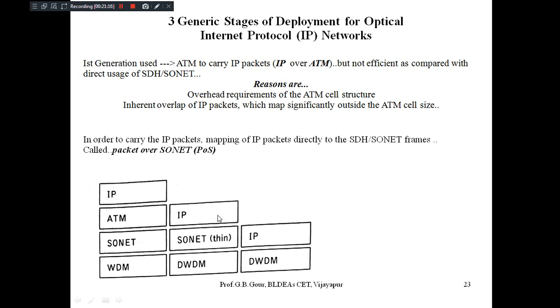Whereas in the second generation, IP with a thin SONET layer is there, along with dense wavelength division multiplexing. Here, a three-tier IP, thin layer of SONET and DWDM is there. The thin layer of SONET ensures reliable transmission with less error through forward error correction. That will reduce the number of optical elements required in the OTN, like OMS, optical amplifiers, or OCh. Reduced functionality can be used here. In the third stage, no SONET is required.